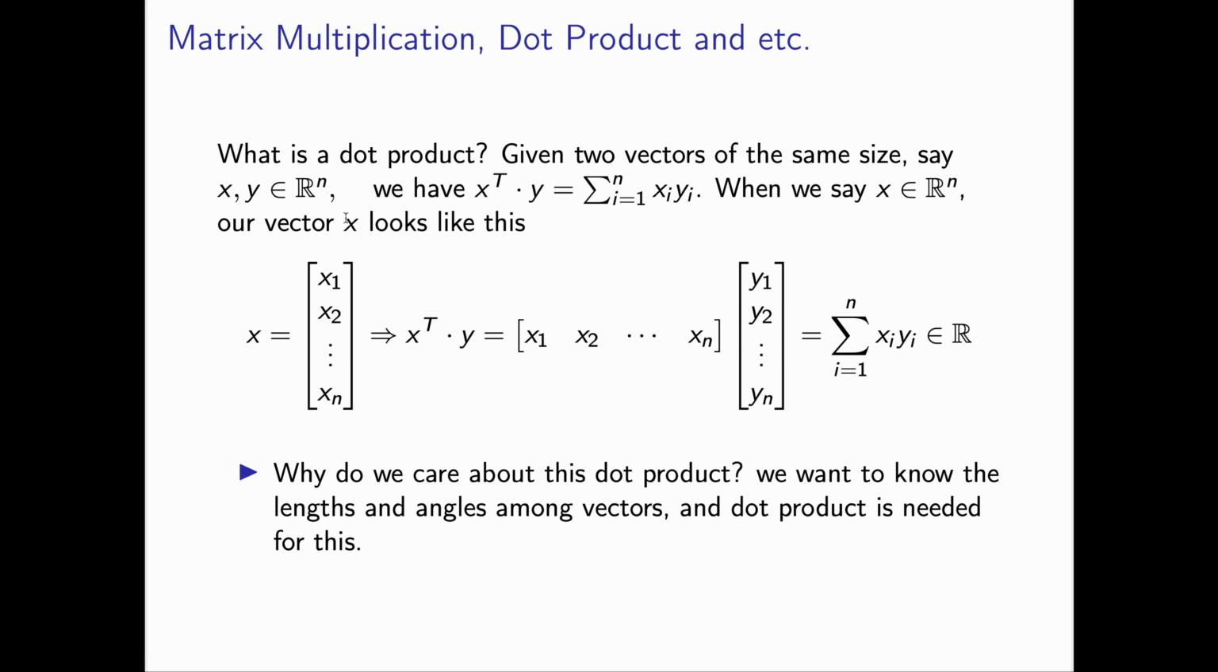When we say x is in R^n, this is how we write it: x1, x2, all the way to xn, and then we have x transpose. So this is an n by 1 matrix. When you transpose it, we get 1 by n. So x transpose y is what we get, and we have a number. This is just a real number. So with the dot product, we get some number. And why do we care about the dot product? Sometimes you want to know the length and angles among the vectors, and dot product is needed for that purpose.